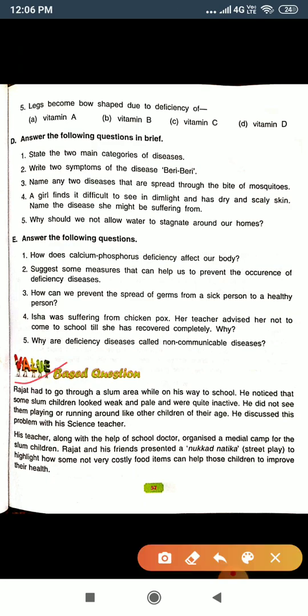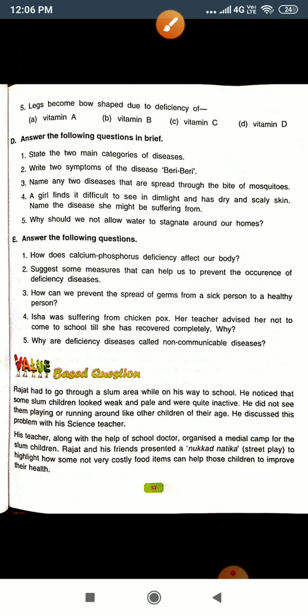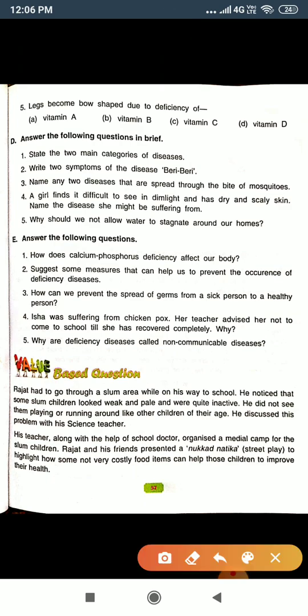Rajat had to go through a slum area while on his way to school. He noticed that some slum children looked weak and pale and were quite inactive. He did not see them playing or running around like other children of their age. He discussed this problem with his science teacher. So here you will see that the children were weak and pale, and this is the problem.